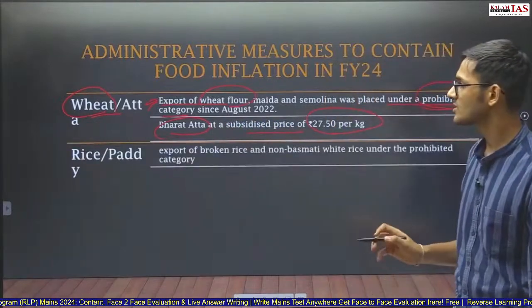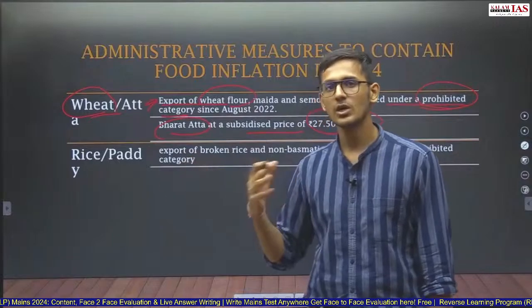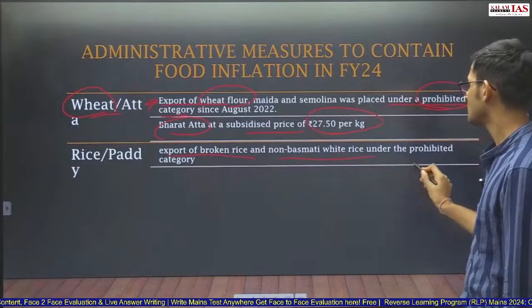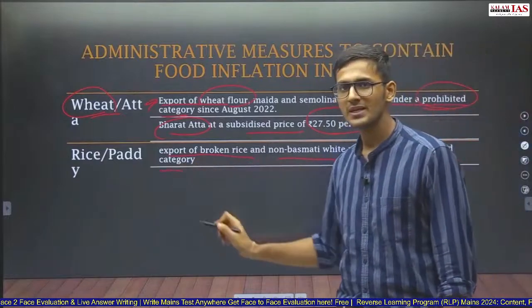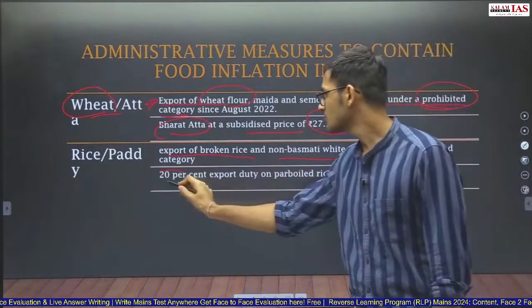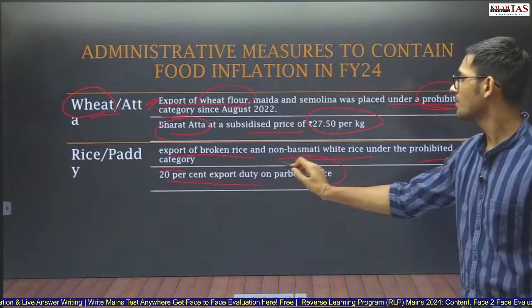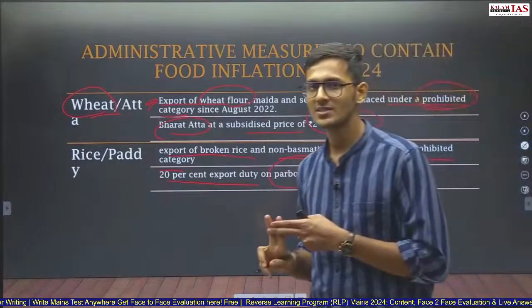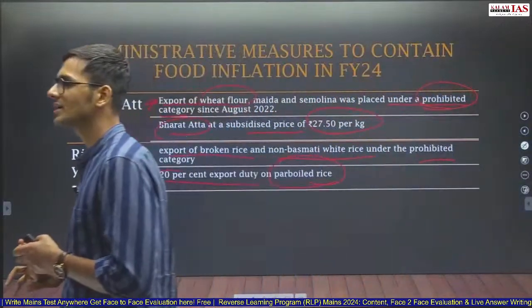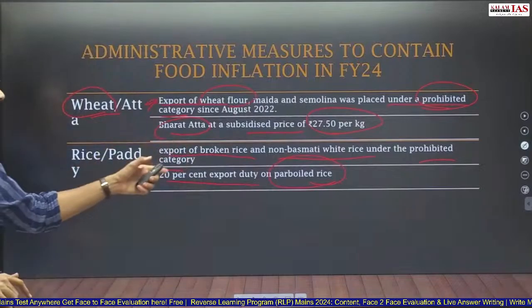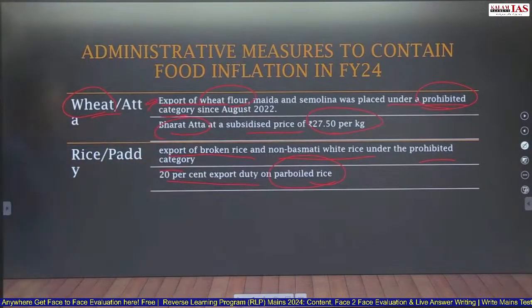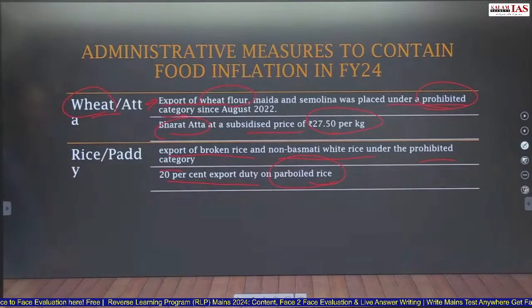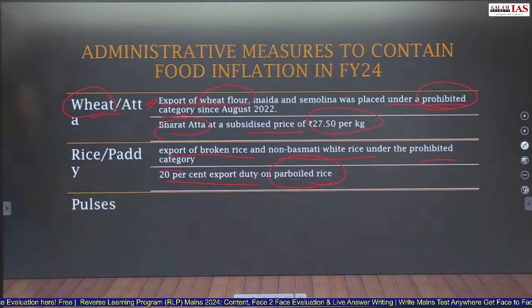Then we talk about rice. What was done to control the prices of rice? Export of broken rice and non-basmati white rice was put under prohibited category. After that, 20% export duty was put on parboiled rice. So for broken rice and non-basmati white rice, export was prohibited, and the export duty was increased to 20% on parboiled rice. So this is how we reduced the export of rice, and the price of rice in India reduced.